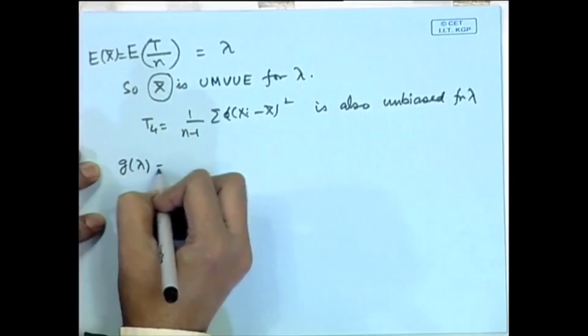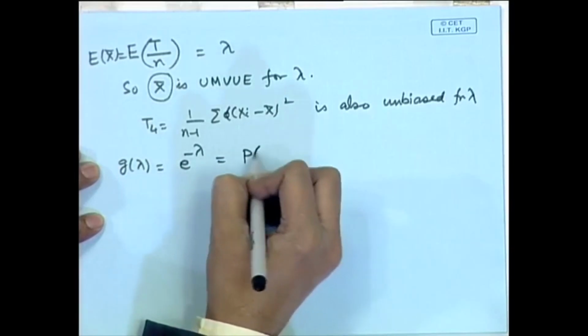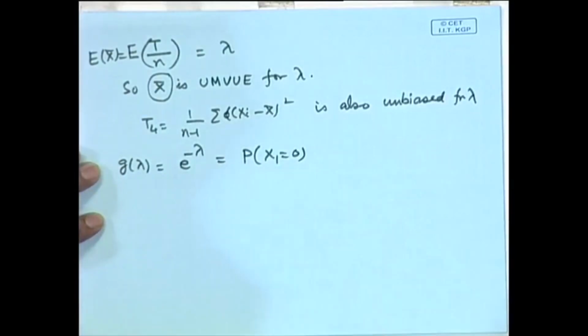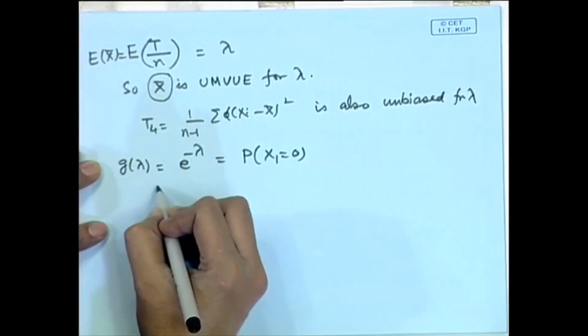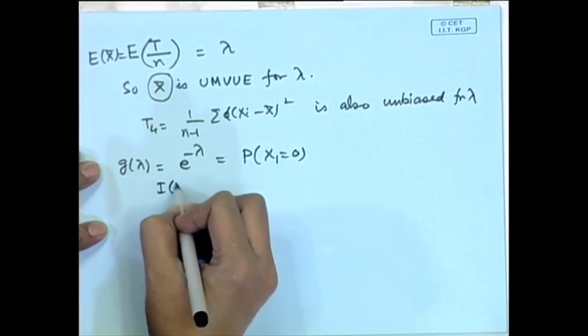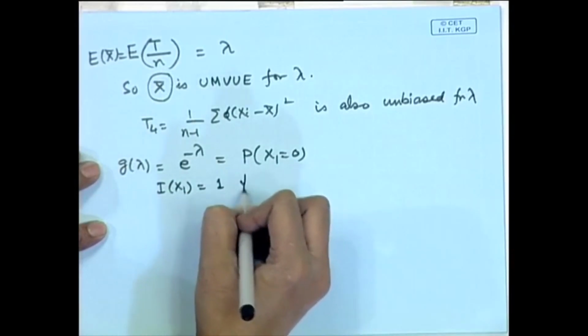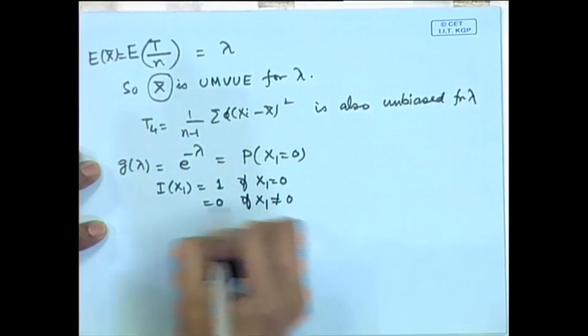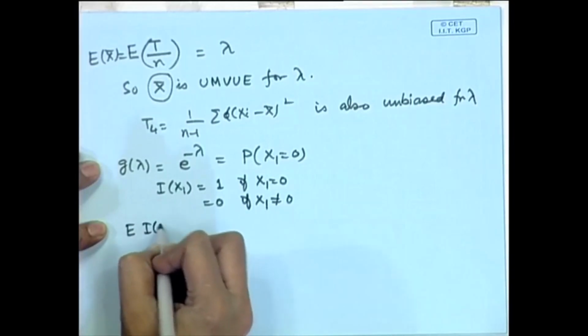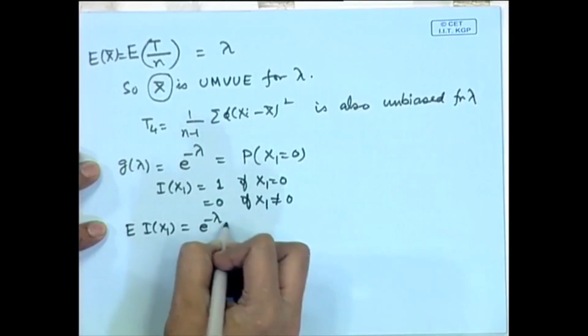This concept is also useful to estimate certain parametric functions which are not straight away unbiasedly estimable. We had taken an example of the probability of 0 occurrence. Now, we wrote that we can consider an estimator such as I of X 1, equal to 1 if X 1 is 0 and 0 if X 1 is not 0. Then expectation of I(X 1) is e to the power minus lambda.